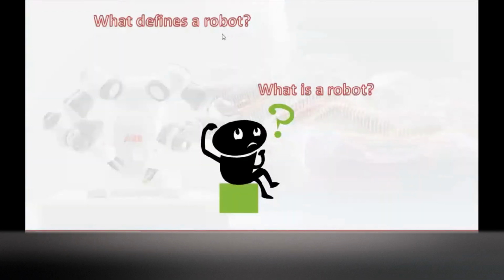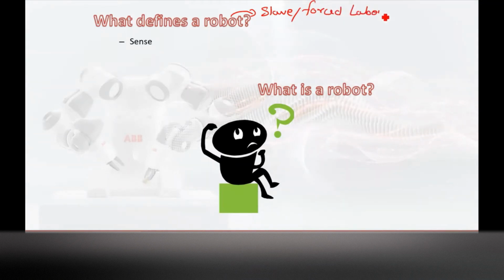So now if I ask you a question, can you define a robot, or can you just tell what is a robot? Robot means basically a slave or forced labor. So a robot is a machine which will work based on your command.